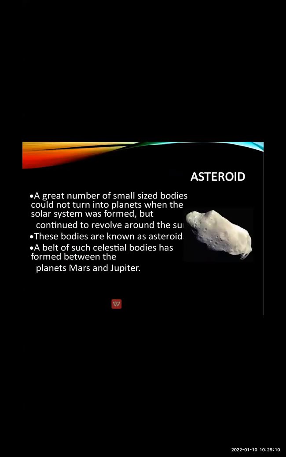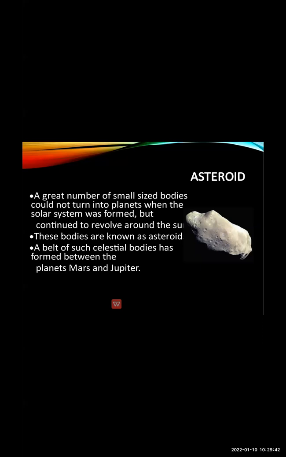Now, what are asteroids? These are of a greater number, and they continue revolving around the sun. Now, what is the difference between satellites and asteroids? The asteroids are revolving around the sun. They cannot revolve around any planet. But satellites revolve around the planet. They cannot revolve around the sun. So this is the basic difference between the satellite and asteroids.